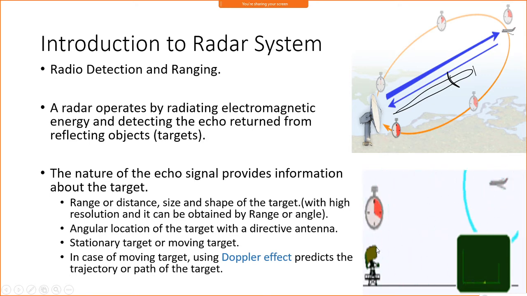That is, the time taken for the signal to go from the transmitter to the target, and for the reflected wave to be received by the receiver, is called the round trip time.